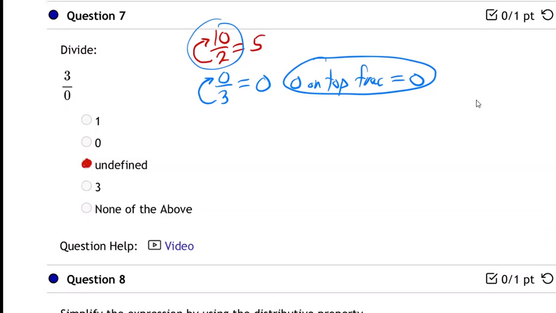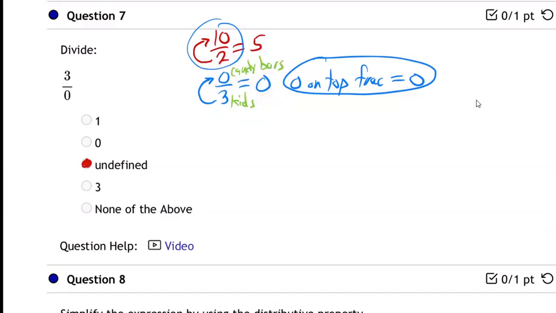You see, I've got 0 candy bars. My analogies are always candy bars, aren't they? I got 0 candy bars, and I'm gonna divide them among 3 kids. All right, kids, you ready? I'm gonna divide up some candy bars. I've got 0 candy bars. I'm gonna divide it equally among you 3 kids. How much do they each get? Nothing, right? It fits reality. Math is made up to fit reality. If you have nothing and you divide it among 3 or 10 or 1,000,000 people, they all get nothing, right?